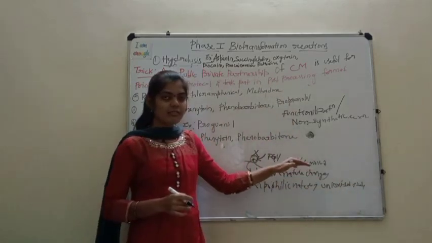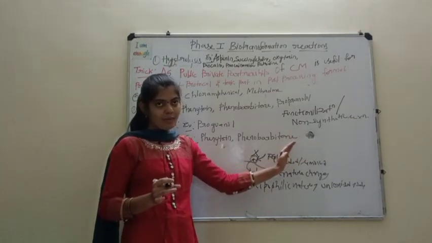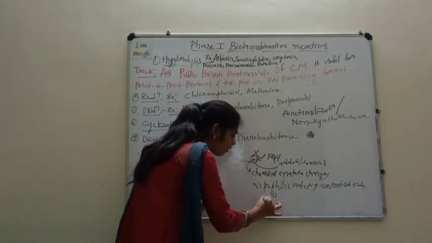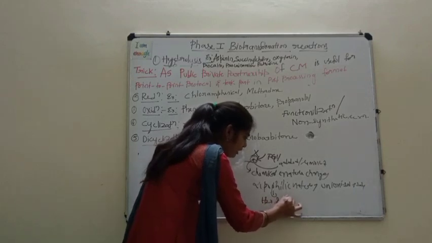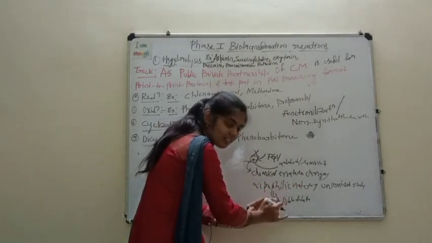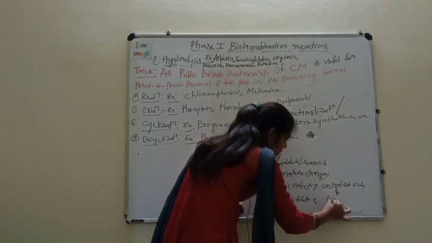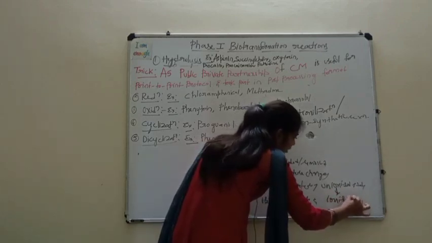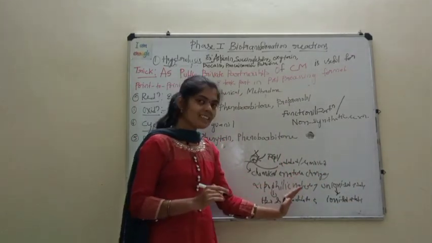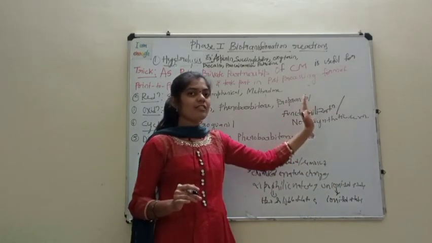But in this phase 1 reaction, when any functional group is added or removed from the drug, this lipophilic nature changes to water soluble state and this unionized state changes to ionized state. After changing the chemical nature, the drug gets excreted out. This is one of the criteria followed in the phase 1 reaction.